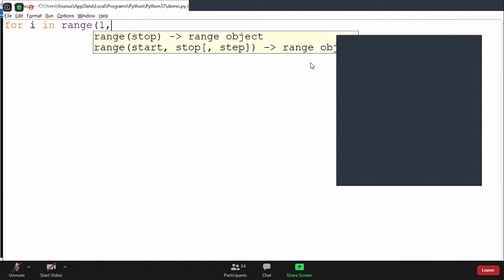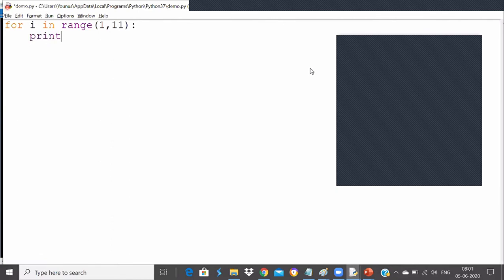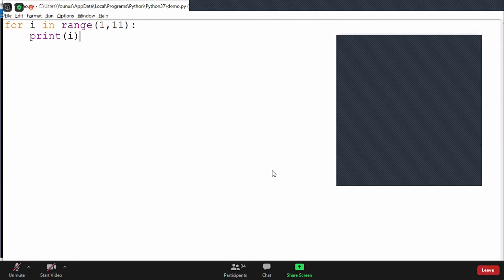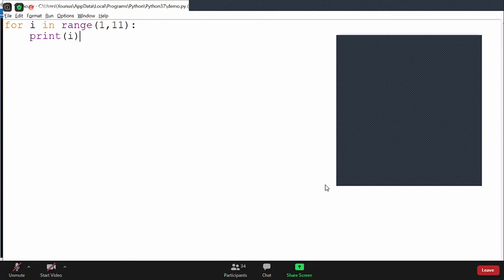For example, I wanted to use one for loop. Don't worry about the for loop, or how it looks, guys. I'm not teaching this. You will understand, no problem. I will print i. Can you tell me what will be the output of this program now? It will print 1 to 10. Do you agree? Yes, it will print 1 to 10.